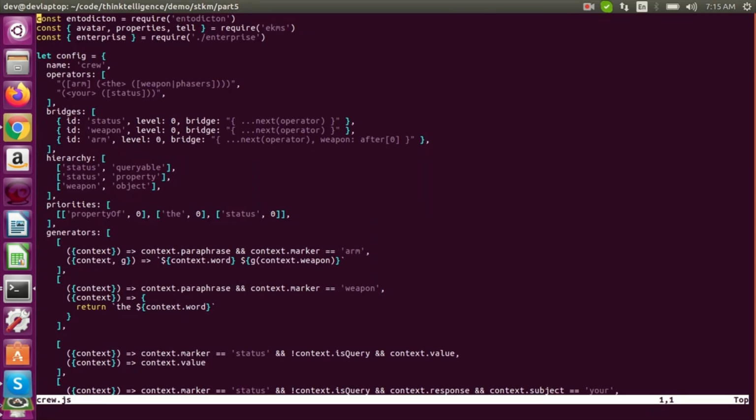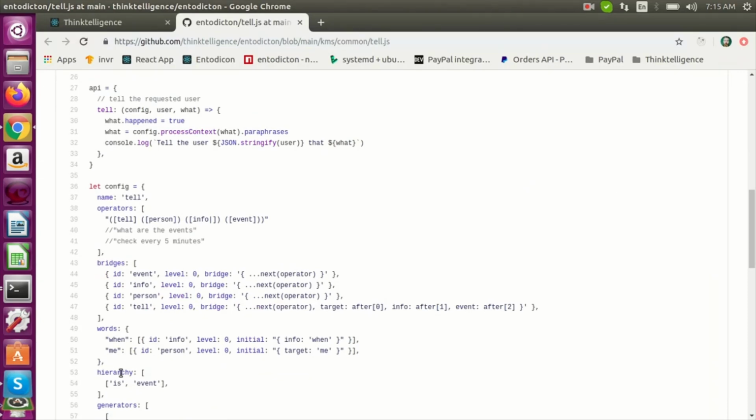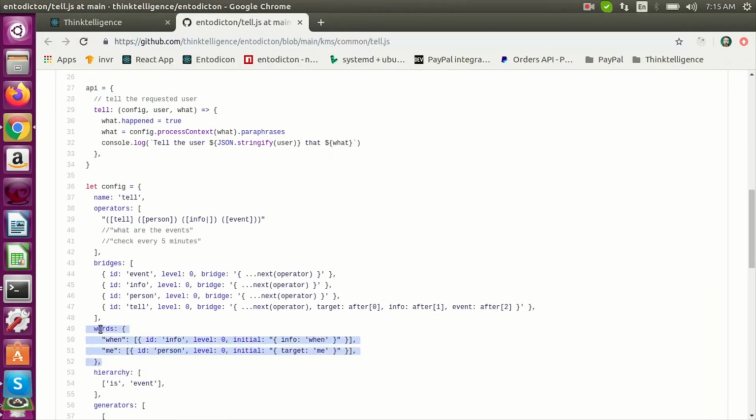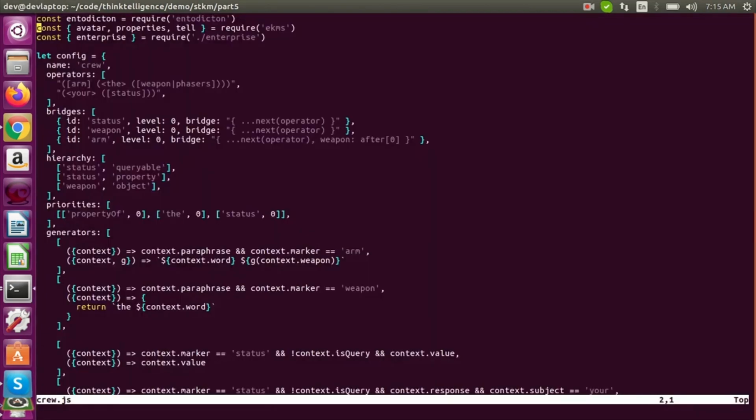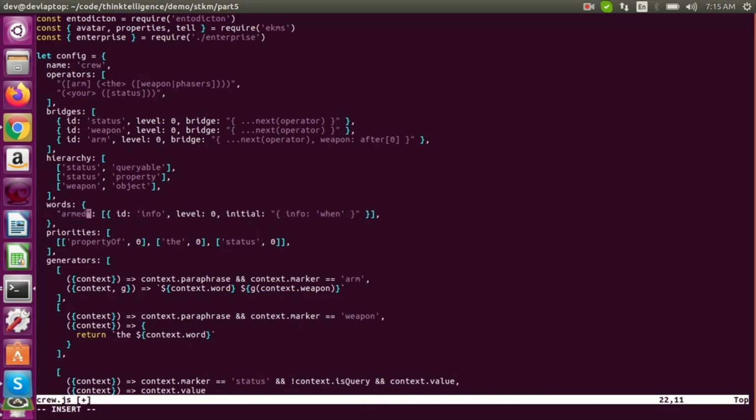We'll just shove it in words and make it a status. I'll just copy it out of here so I don't have to remember how to do this. So we'll map the word armed to a status that is armed. And it will be a kind of status, and then if we set the value to armed, we can use that later on in our semantics. I'm not going to do not armed.